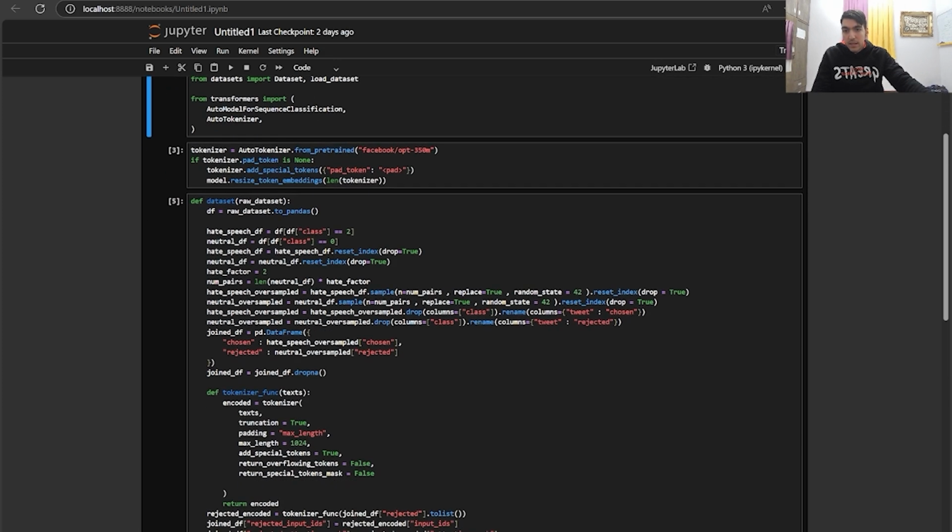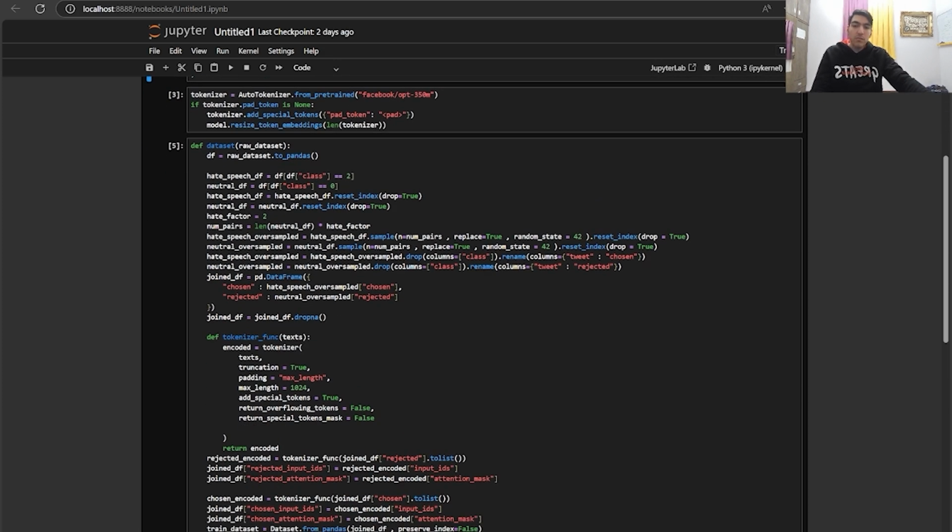Okay. Now in the next cell, we make a custom data set, and we process the raw data set, and we split it into two parts, one for hate speech and the other for neutral content, class 2 versus class 0. So to balance the data, we also oversample the hate speech entities by duplicating them. This actually ensures that the model learns to differentiate between the two classes. And we prepare the text by tokenizing the chosen and rejected columns, which represent tweets of hate speech versus neutral content, respectively.